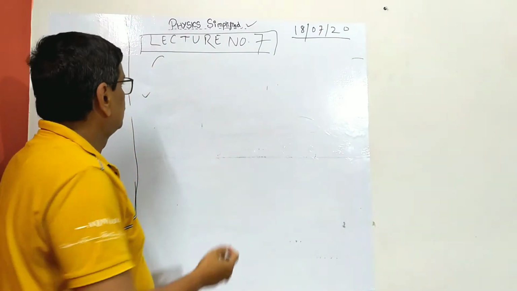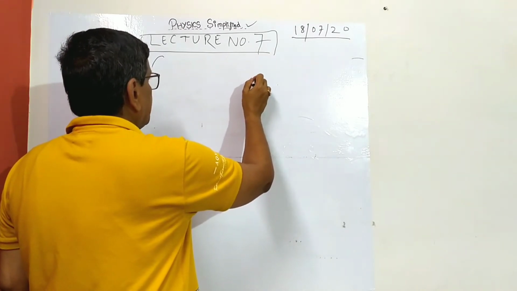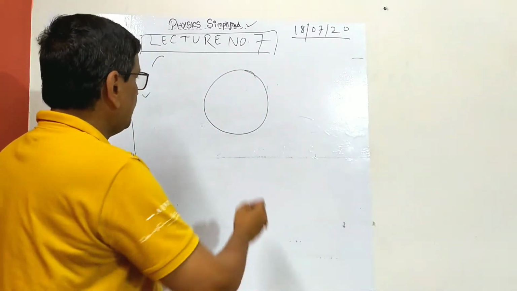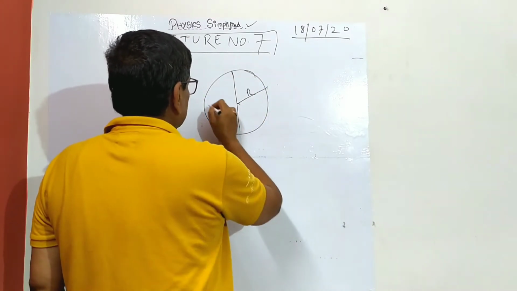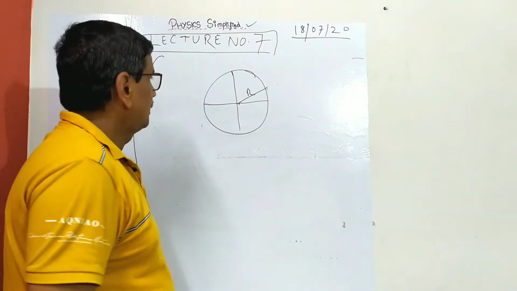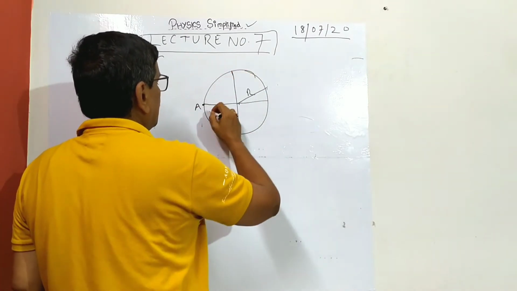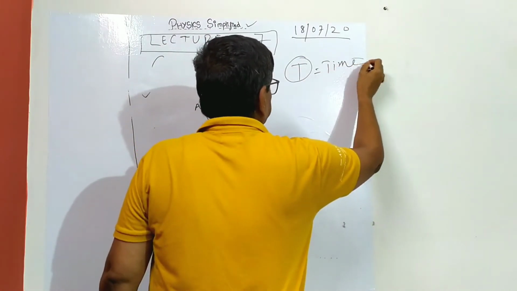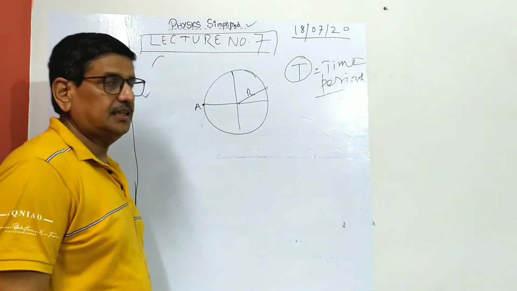Vector definition you all know. Now I am starting with an example. Suppose a particle is moving in a circular path. The circular path has radius r, and this is a circular motion. Of course, we'll go later into detail on uniform and non-uniform motion. But now the particle starts from here and has a time period of revolution T. T is the time period. This is a very interesting question.